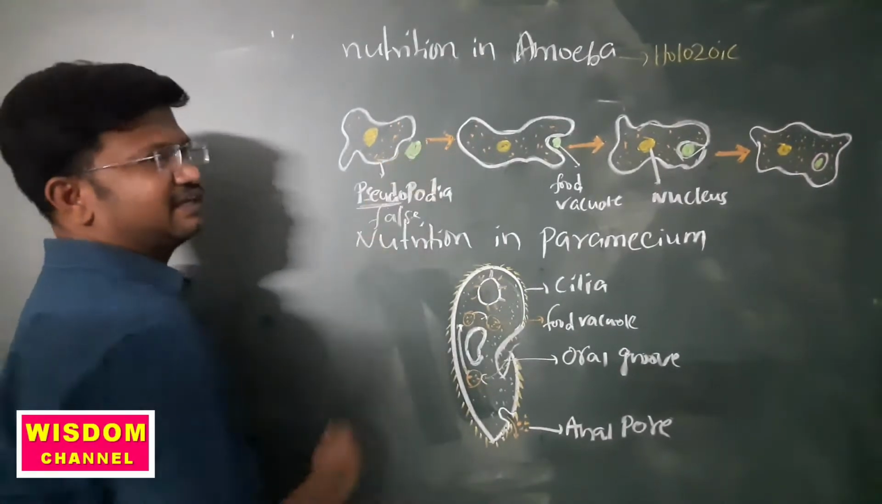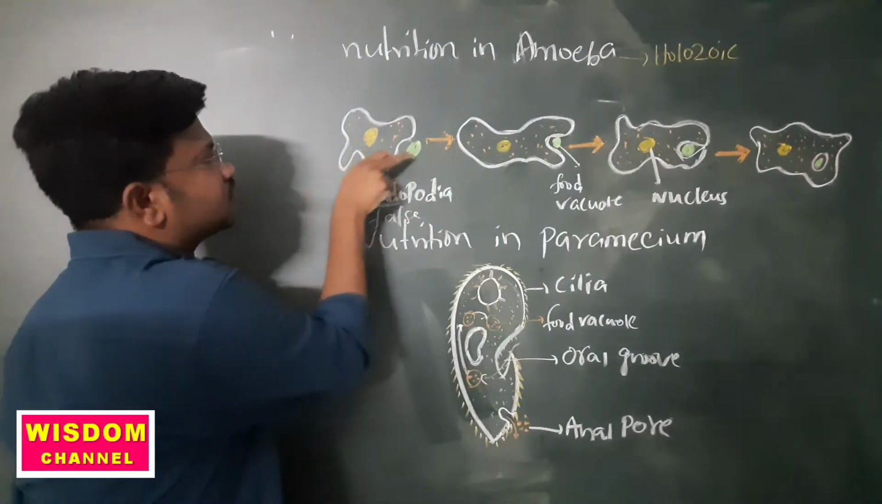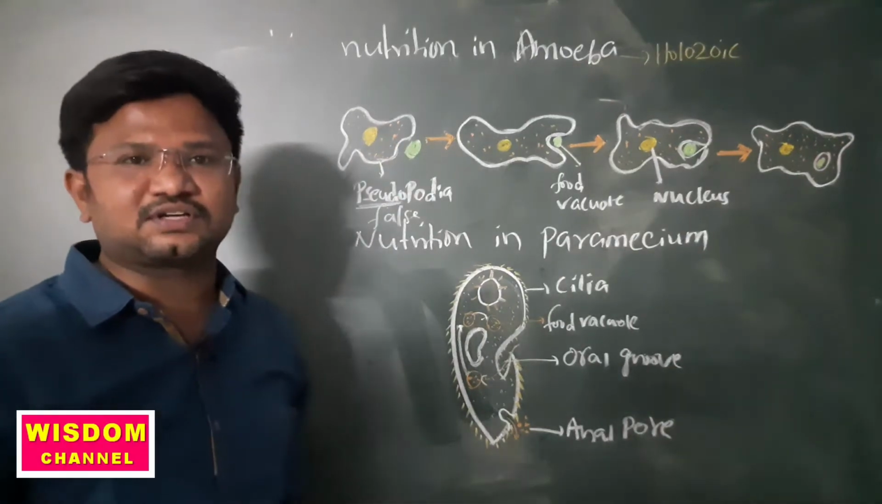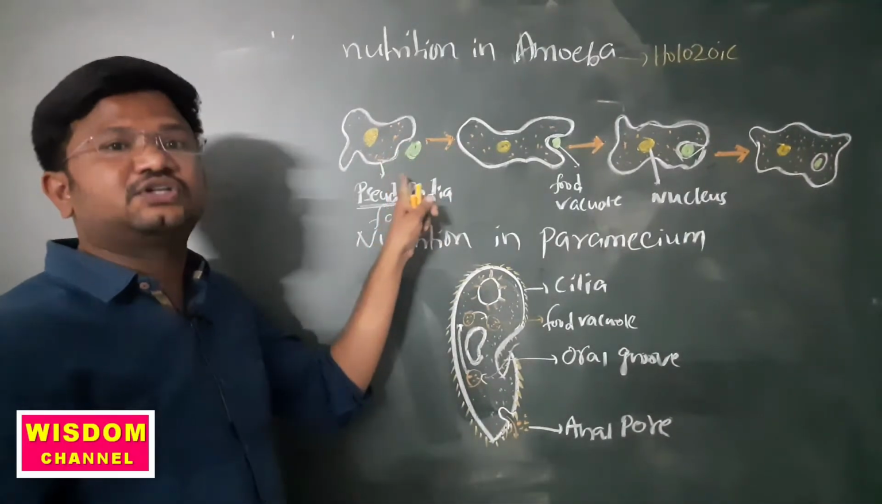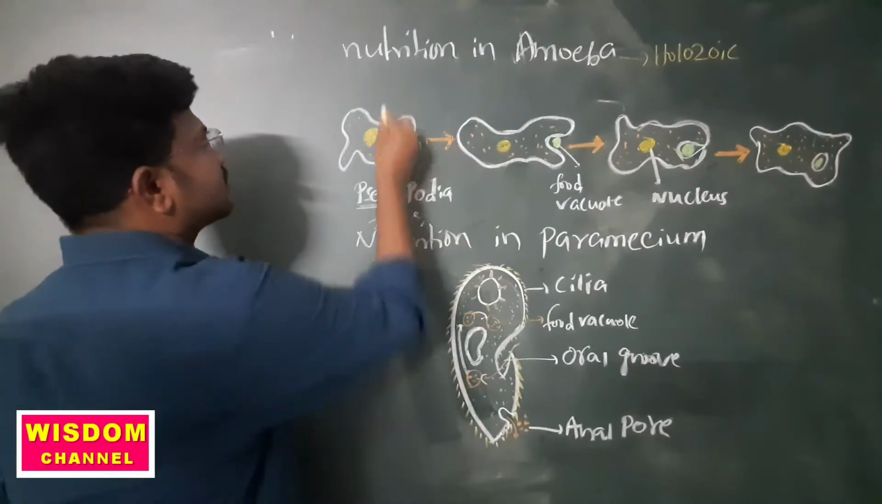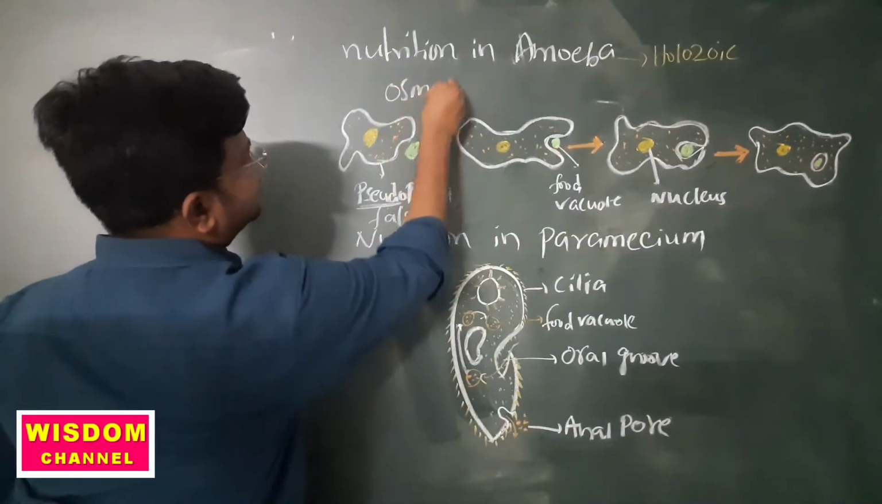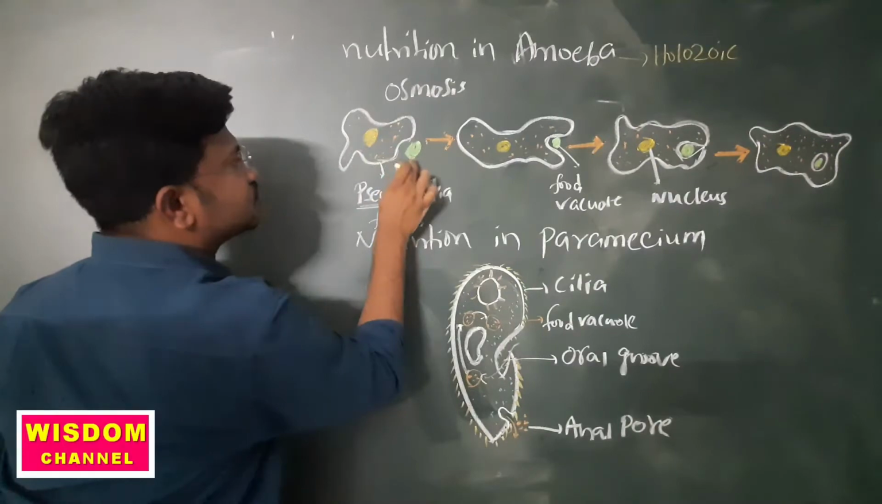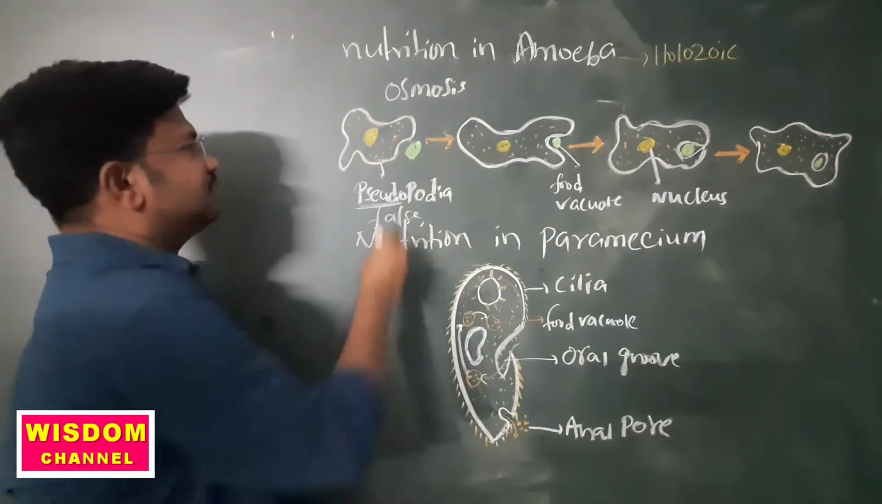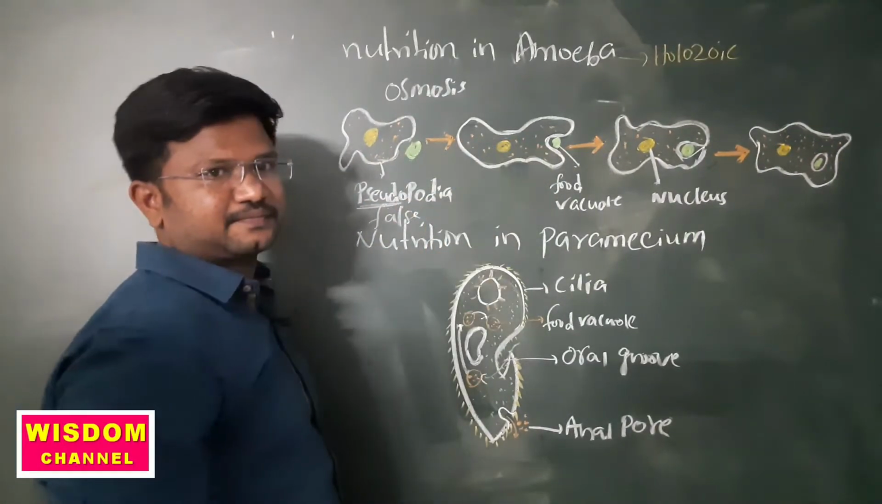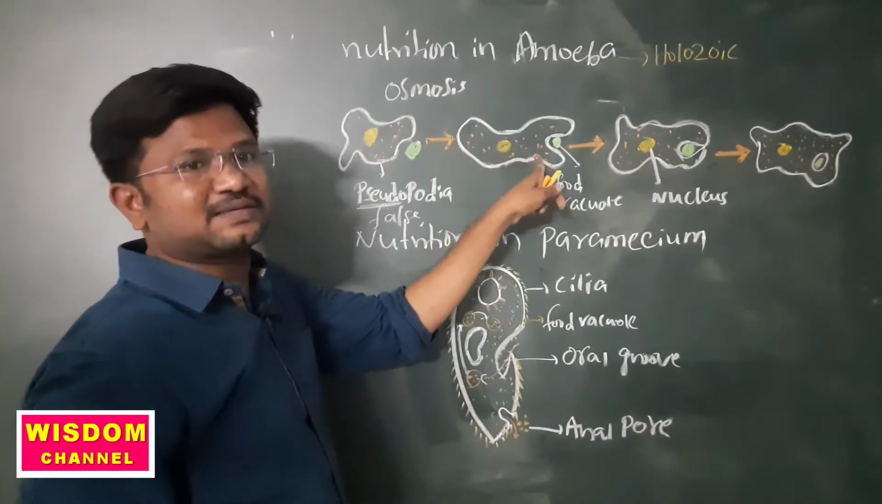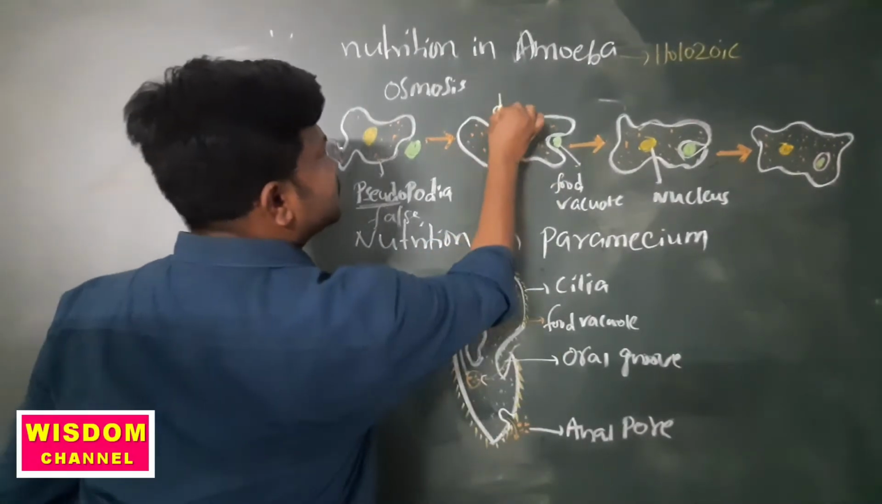How is food moved here? How does the amoeba move towards the food? Through the process of osmosis, amoeba moves towards the food. Later, the food enters into the cytoplasm through the process of diffusion.